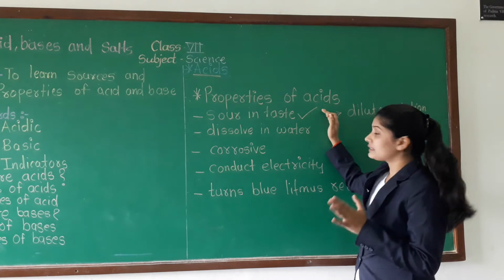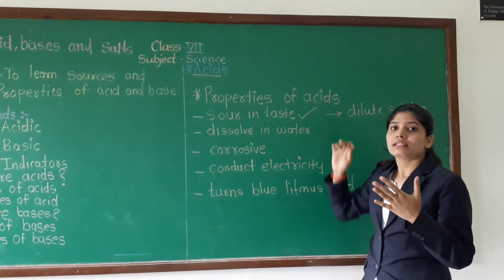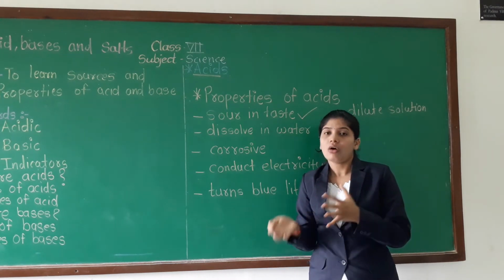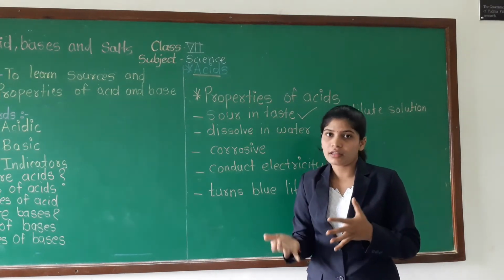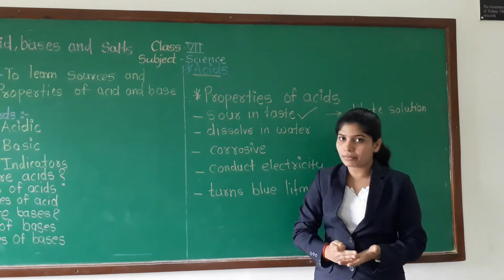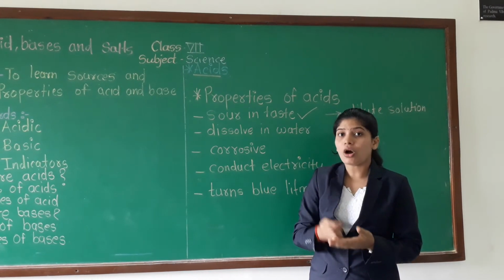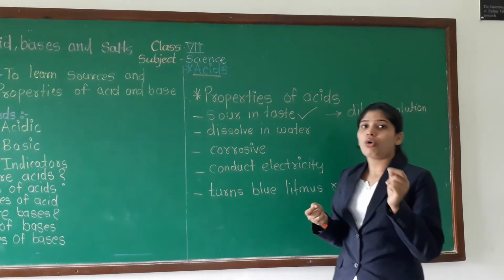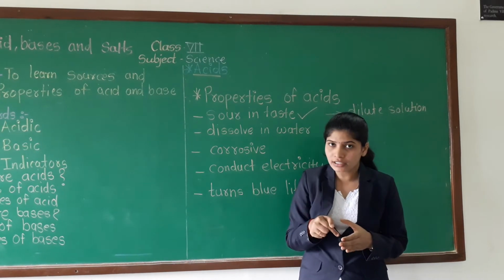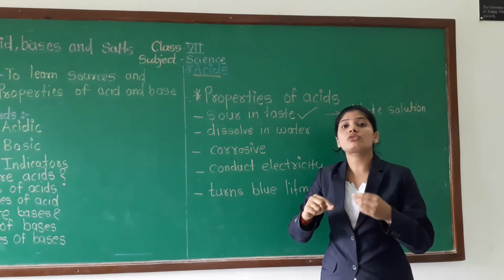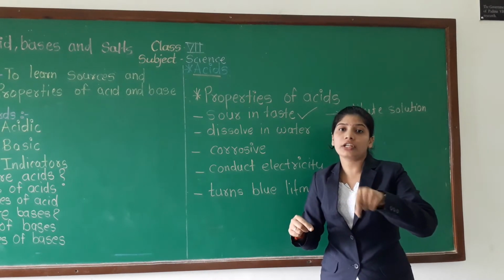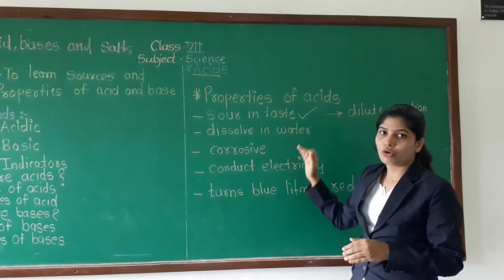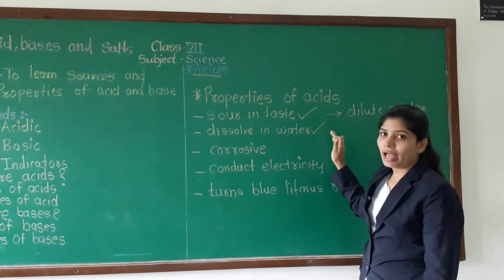Some acids are very strong, some are very weak. Strong acids can destroy paper, wood, metal or our skin also. Correct? That's why, if you want to add water to acid, you have to add the water slowly with constant stirring. Understood? So acids dissolve in water. That is the second property of acids.